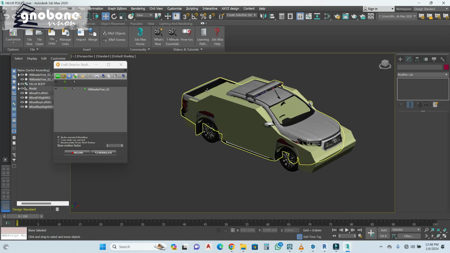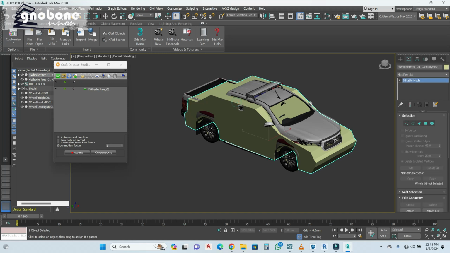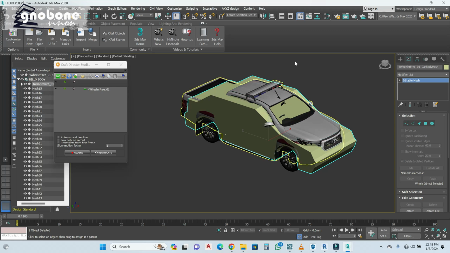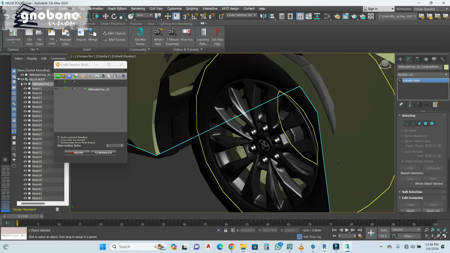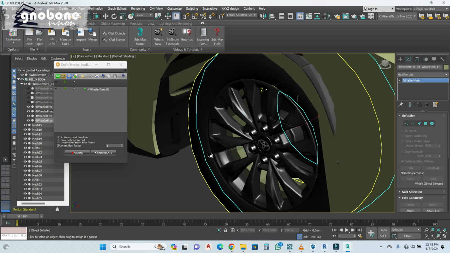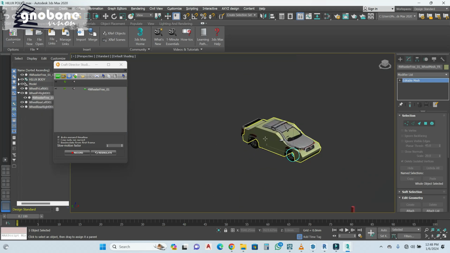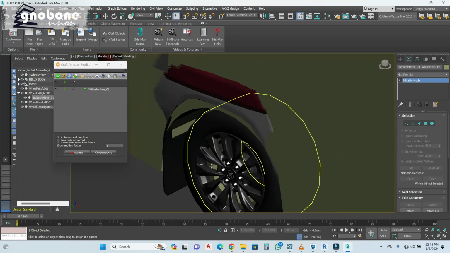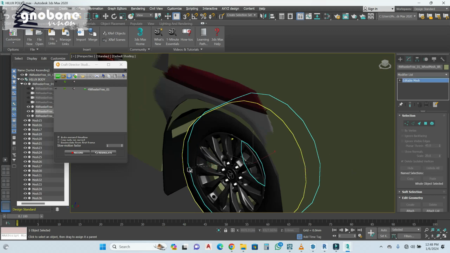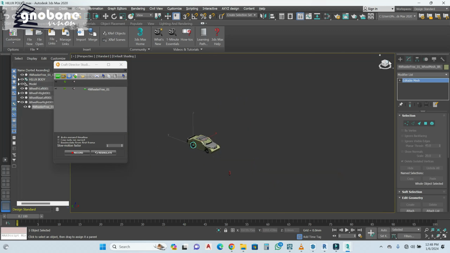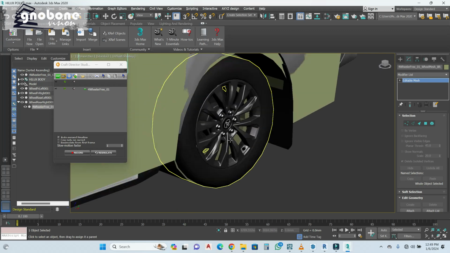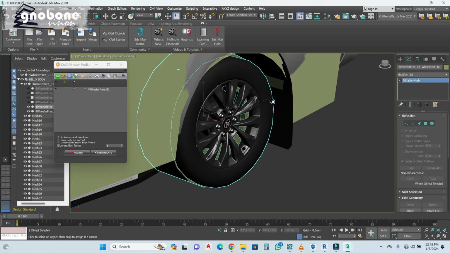So to link this body, obviously we click on the link tool, select and link, select this, drag and link it to the car body. And for the tires, select the Craft Studio tire and link it to the model tire. Do it to every other thing.